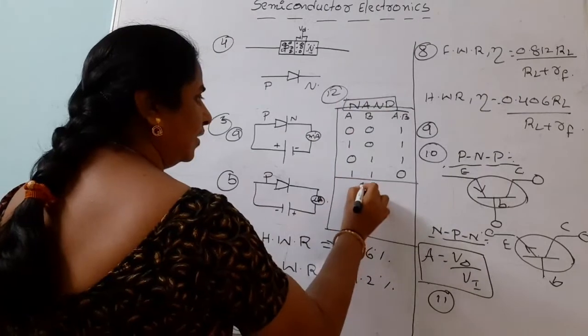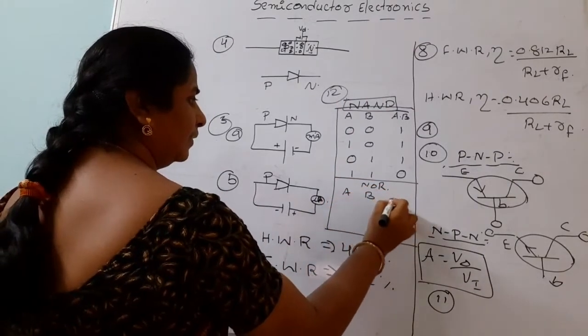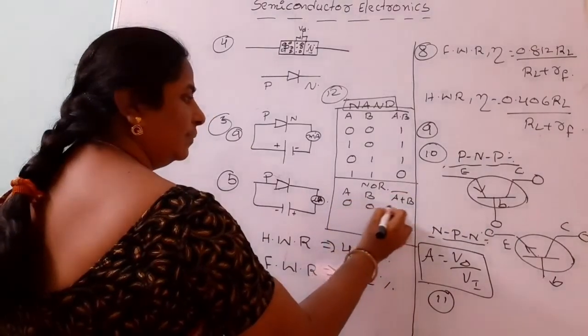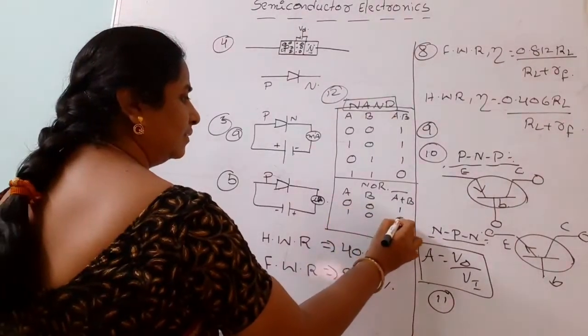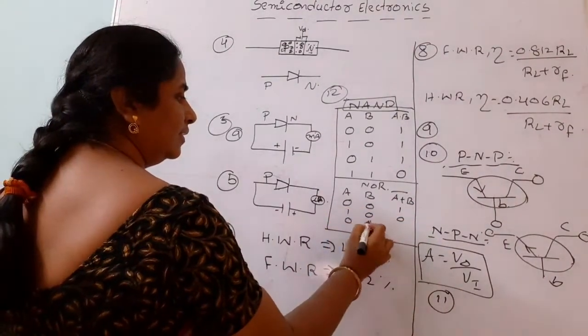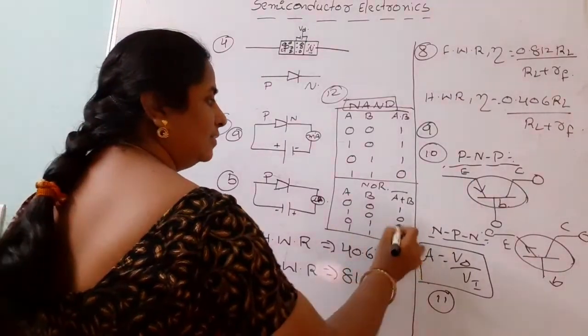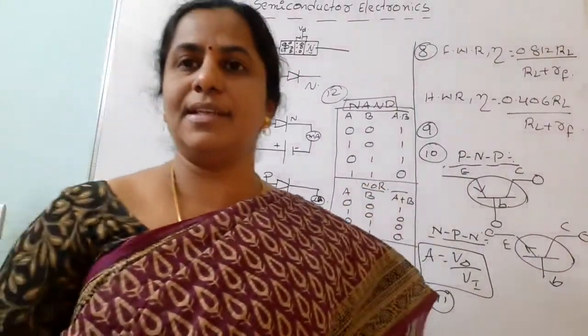Like that, for the NOR gate we take A, B, A plus B bar. 0 plus 0 is 0, 0 bar equals 1. Then 1 plus 0 is 1, 1 bar equals 0. 1 plus 1 is 1, 1 bar equals 0. So anyway, NAND and NOR gates are the universal logic gates.